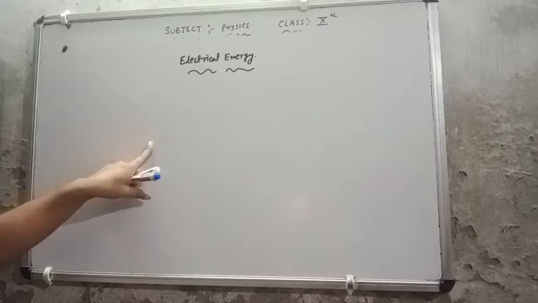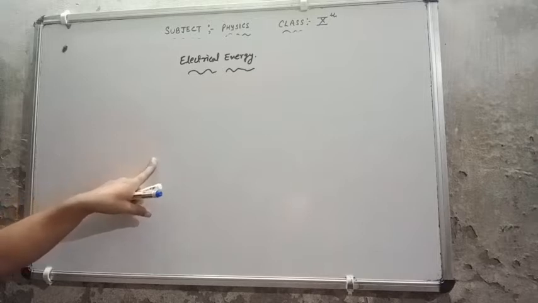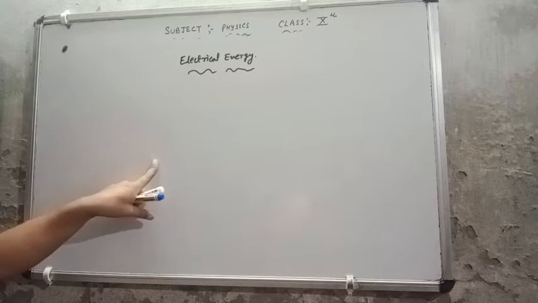If I pass electric current through a conductor, some energy is required to maintain the flow of current in it. Whatever energy is required to maintain the flow of current is known as electrical energy, or I can say heat energy.